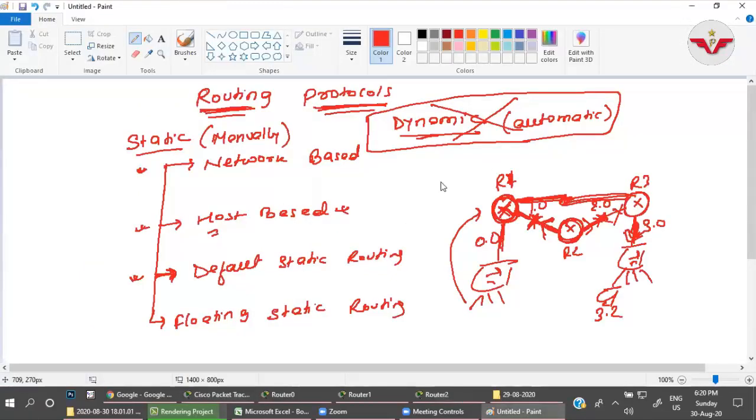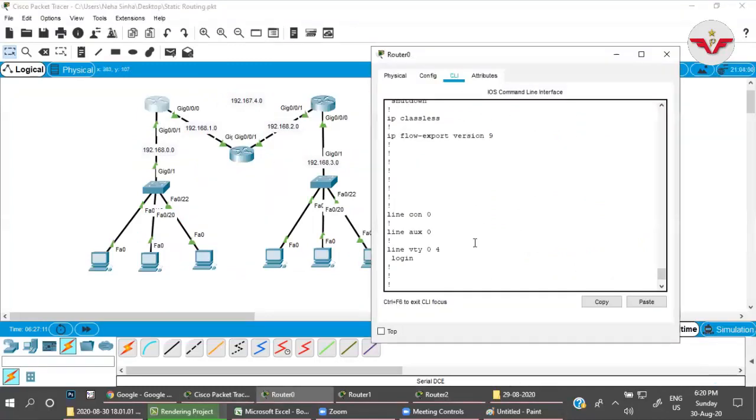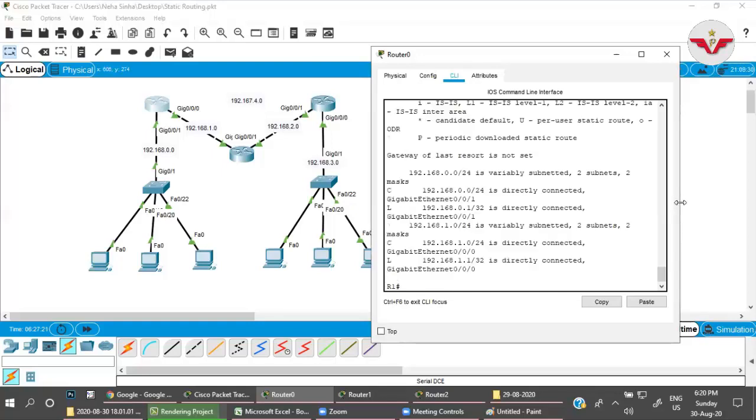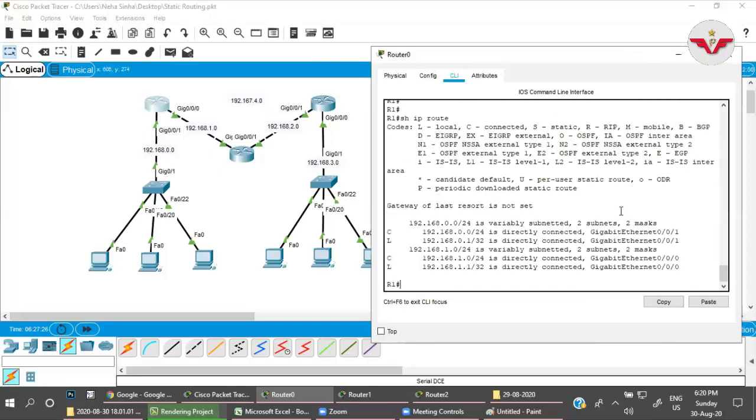Okay, so first of all, just go to R1. If you check here on R1, show IP route, you will get the details about the routing protocols. Show IP route is a command to check the routing table of the router, that is, what the router knows, which networks the router knows.